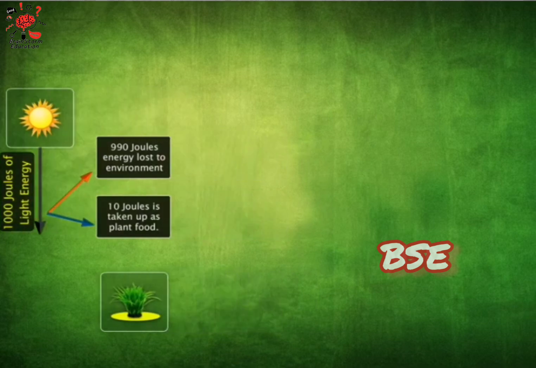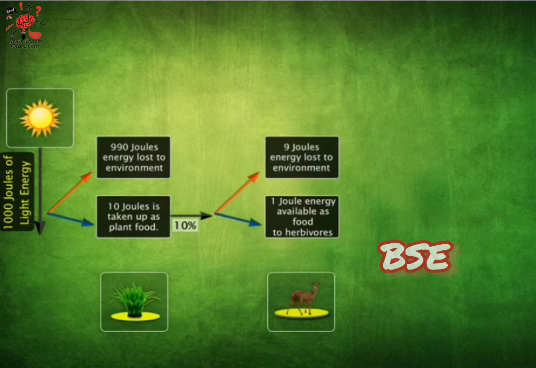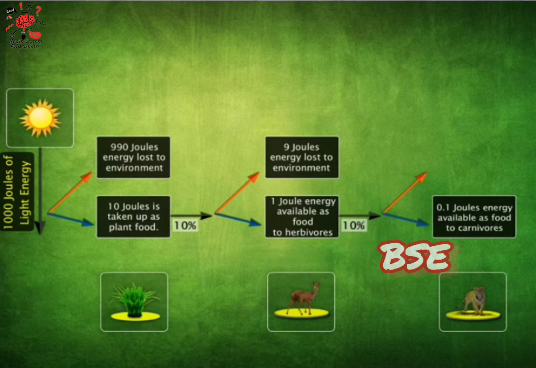From here, let us examine the 10% law of energy. Of the 10 joules present in the producers, the herbivores get only 10%, that is, 1 joule. The remaining 9 joules are lost as heat. Further, when the carnivores consume the herbivores, they get only 10% of 1 joule, that is, 0.1 joules. The remaining 0.9 joules is lost as heat.